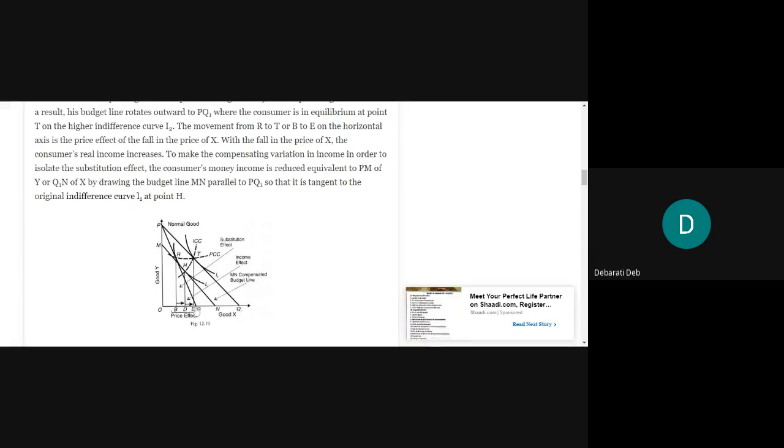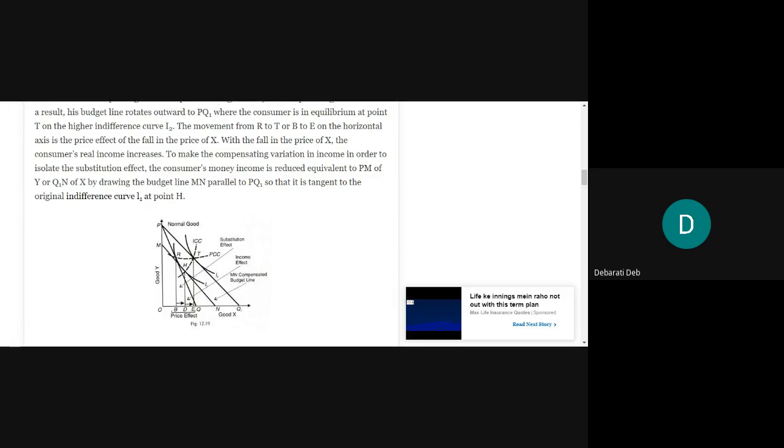So this movement from R to T or B to E is nothing but your price effect. Now this has been drawn by using the normal phenomenon that when the price of one good is falling, the real income of the consumer is increasing. But using the Hicksian method, we have to bring the compensating variation in income concept into the scene, and we have to use it in order to isolate the substitution effect.